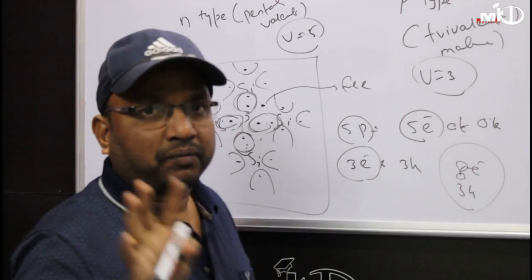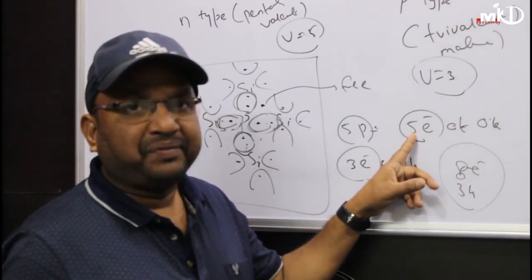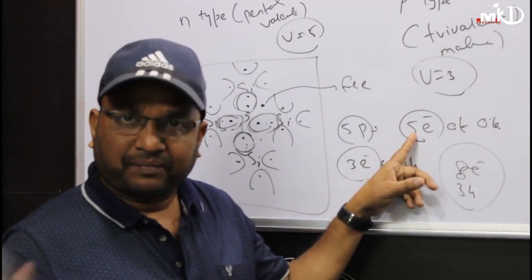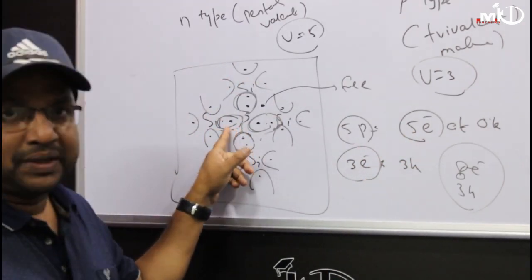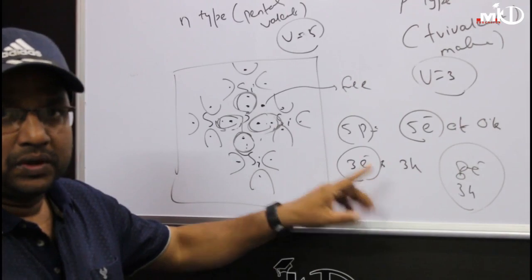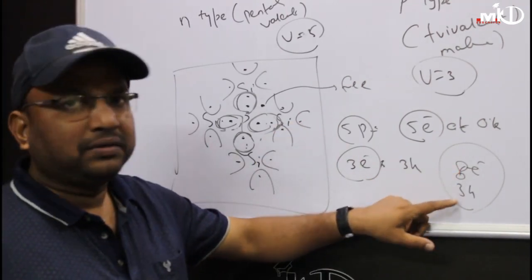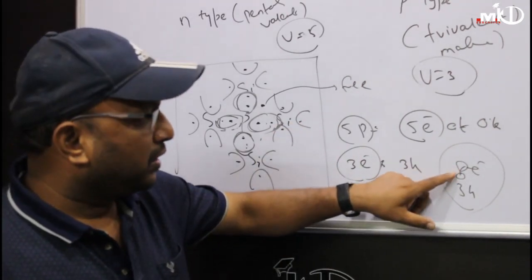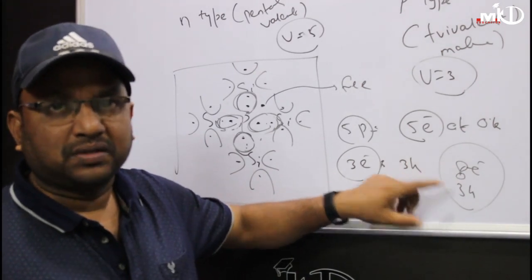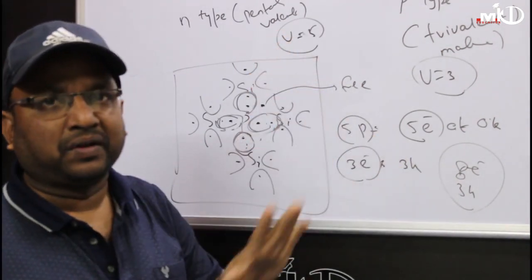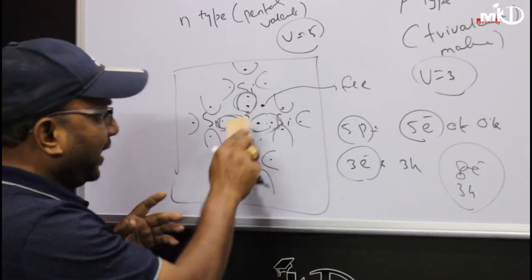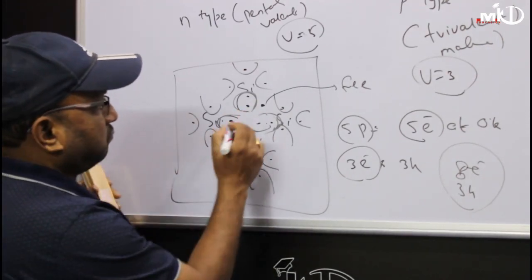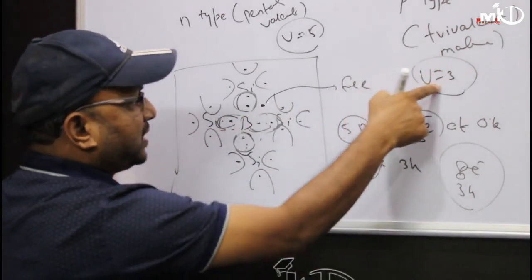So if I add 5 phosphorus, I get 5 extra electrons at room temperature. Apart from that, if you increase the temperature and bonds break, suppose I get 3 electrons and 3 holes. In total, 8 electrons and 3 holes. This is an example. Here the number of electrons is more than the number of holes. Hence, this is N-type semiconductor. Clear? Similarly, I already told you, if I add boron, valence number 3.